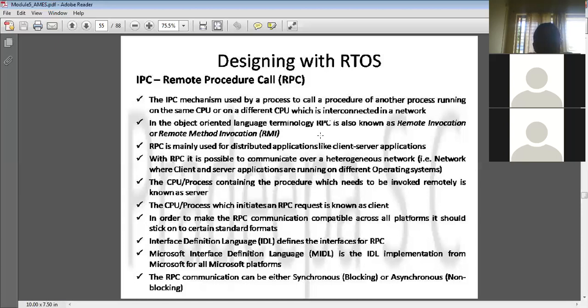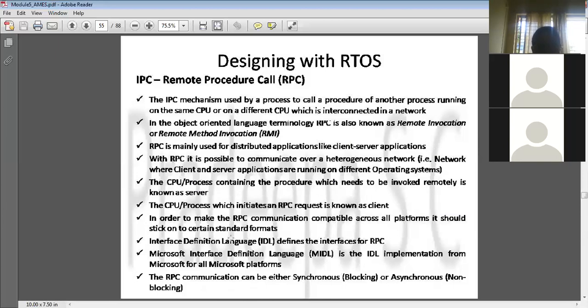But here the two processes are not on the same machine, they are on different machines. This method is employed in distributed computer applications, that is, in client-server. Suppose the client wants to communicate with the server. The client is on one side, the server is on the other side. So there are two processes running and communication has to happen. How do they communicate with each other? That method is called the remote procedure call, right?